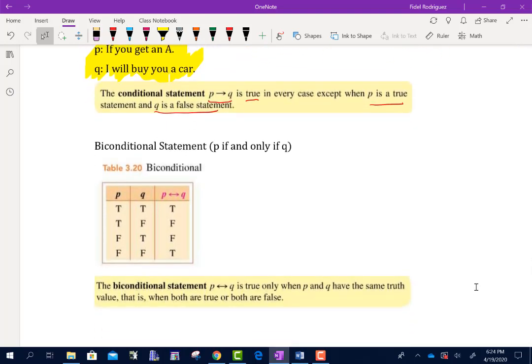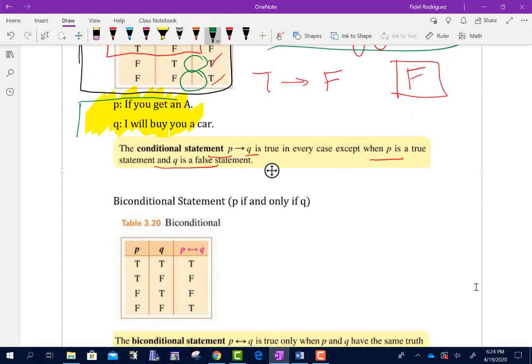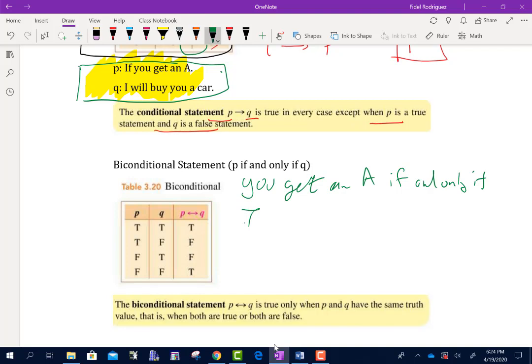Biconditional statements is P if and only if Q. So I'm going to stick with the if you get an A, then I will buy you a car type of idea here. So let me see if I can write this out. So I'll say, you get an A, and then it'll say if and only if I buy you a car.